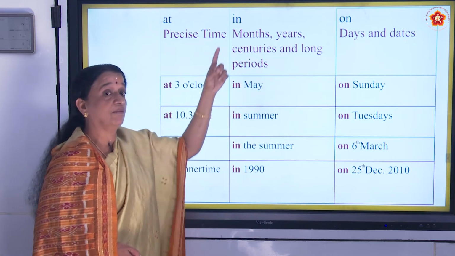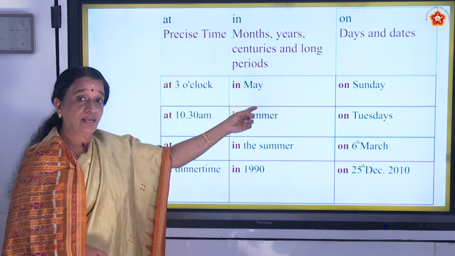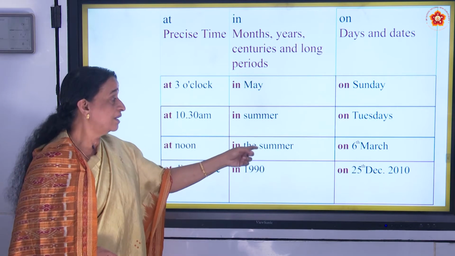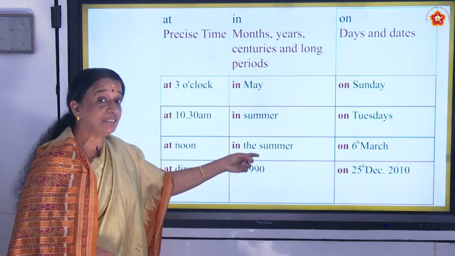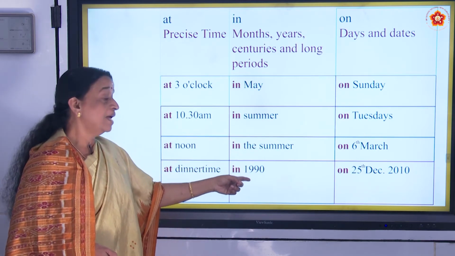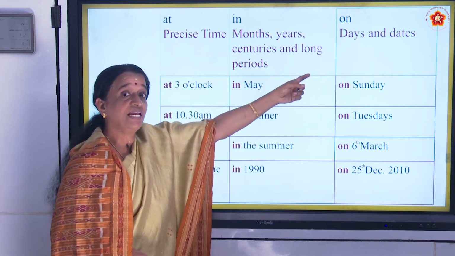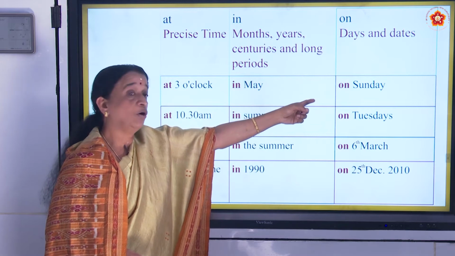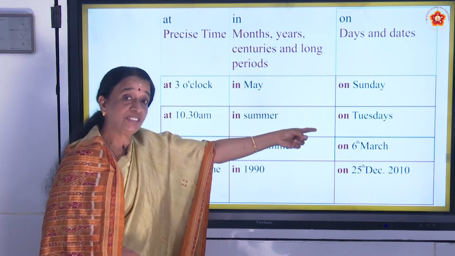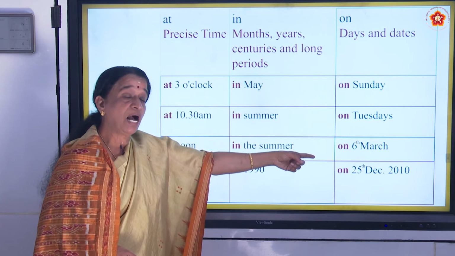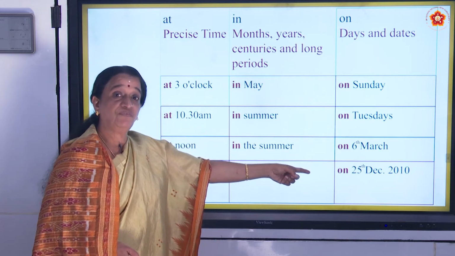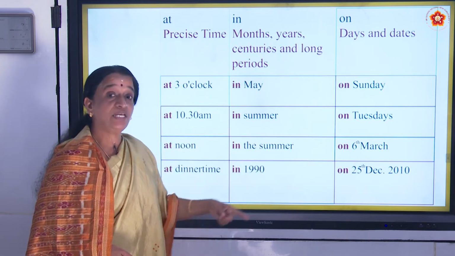We use in. In May, in summer, in the summer also we will be using, and in 1990. Days and dates you use on. On Sunday, on Tuesdays, on 6 March, on 25th December 2010.